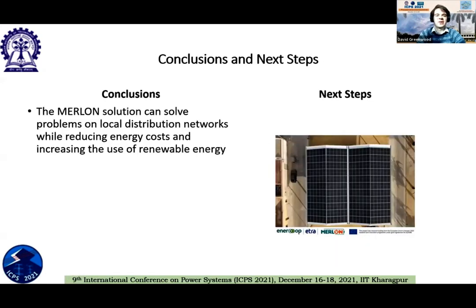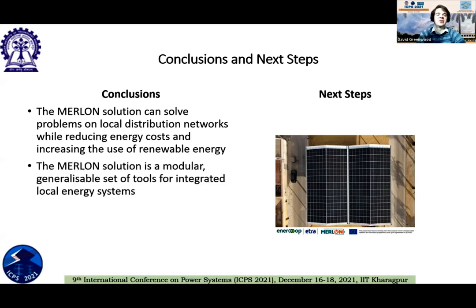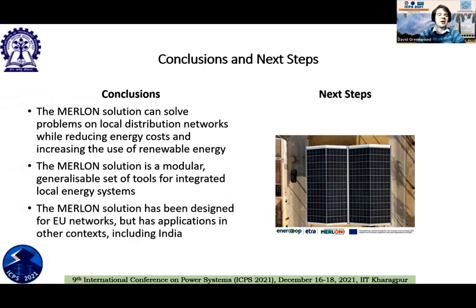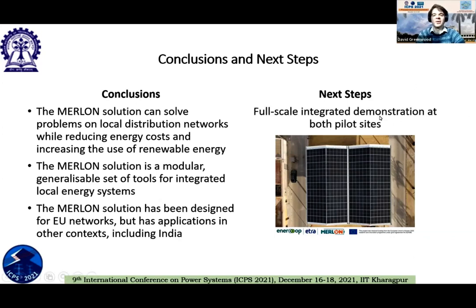So, conclusions and next steps. The main conclusion is the Merlon solution can solve problems on local distribution networks while reducing local energy costs and increasing the use of local renewable energy. It's a modular, generalizable set of tools for integrated local energy systems, and it's been designed for EU networks, but has applications in other contexts, including India. And then in terms of the next steps, we're going for full-scale integrated demonstration of both pilot sites.